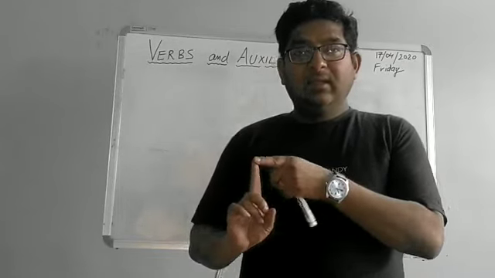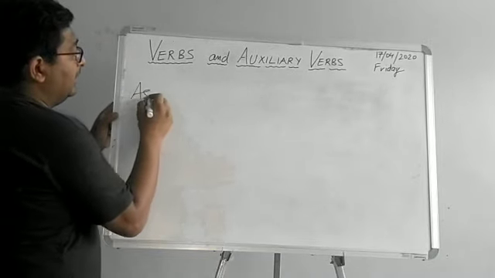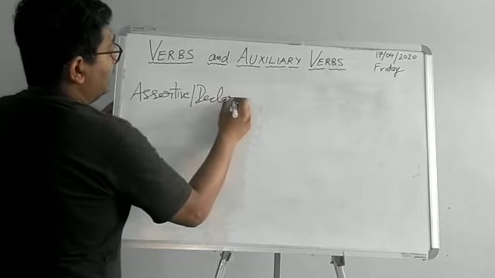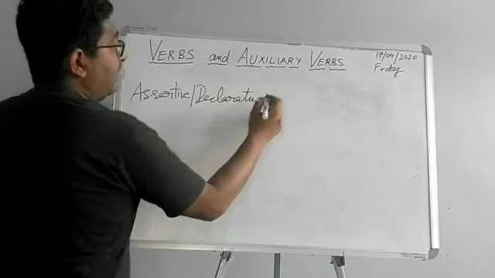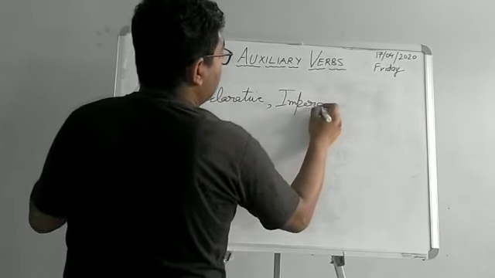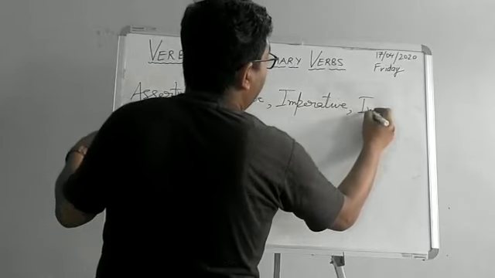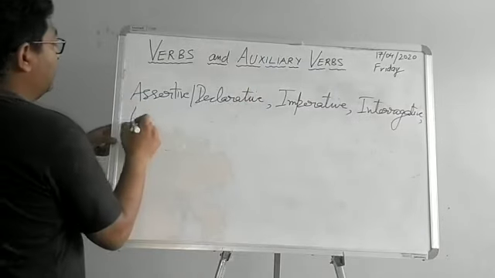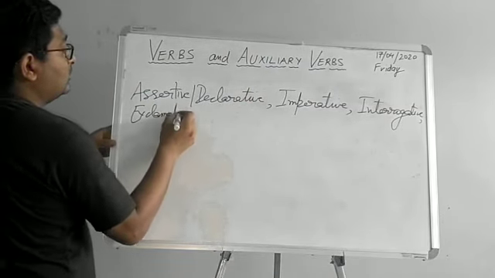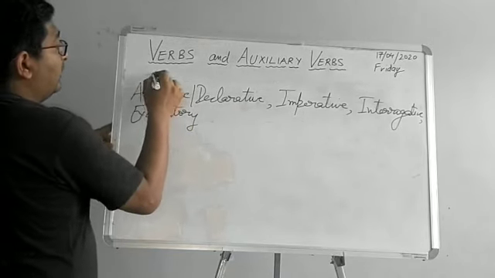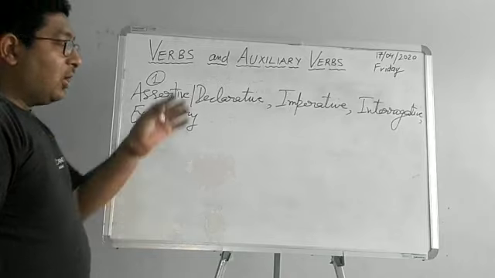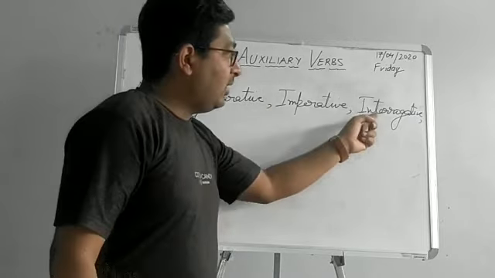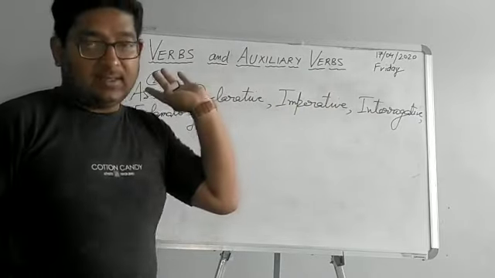It could be an assertive, also known as declarative, or imperative, or interrogative, or exclamatory. Totally your choice. I don't mind.